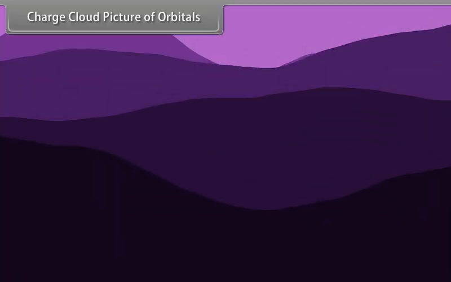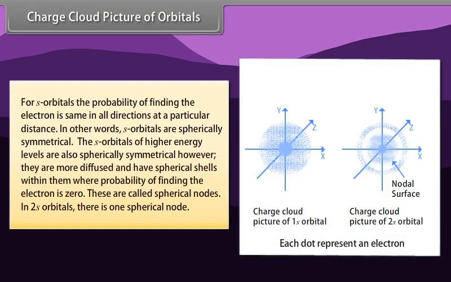Charge cloud picture of orbitals. For s orbitals, the probability of finding the electron is the same in all directions at a particular distance. In other words, s orbitals are spherically symmetrical. The s orbitals of higher energy levels are also spherically symmetrical, however, they are more diffused and have spherical shells within them where the probability of finding the electron is zero. These are called spherical nodes. In the 2s orbital, there is one spherical node.